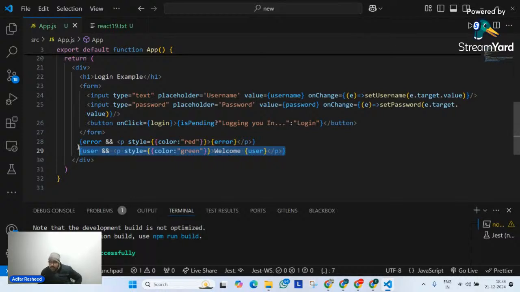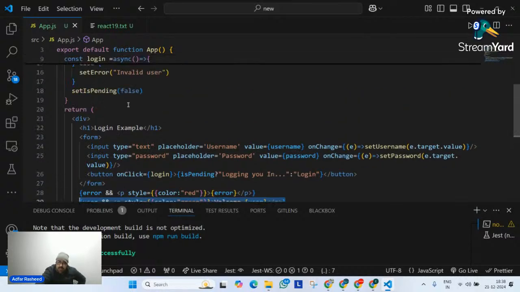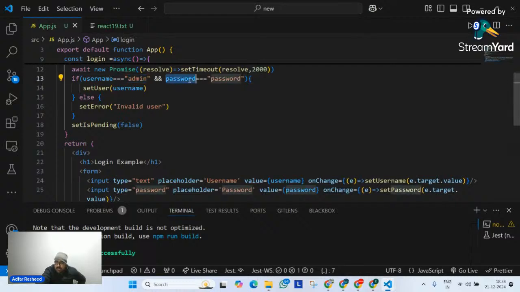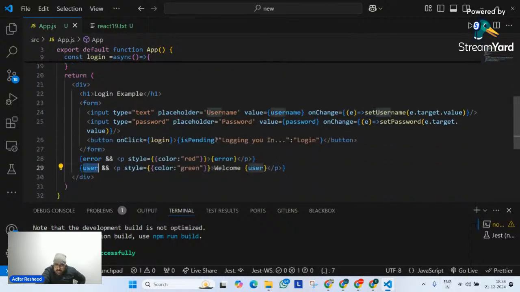When I type admin inside the username field and password inside the password field, in that case it will make the username a true entity. Since it becomes true, this also becomes true. If I don't do that, this becomes true and it gives me an error. Very good, Pratnya. Very good, Said.